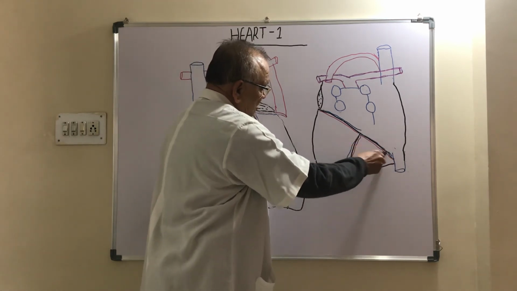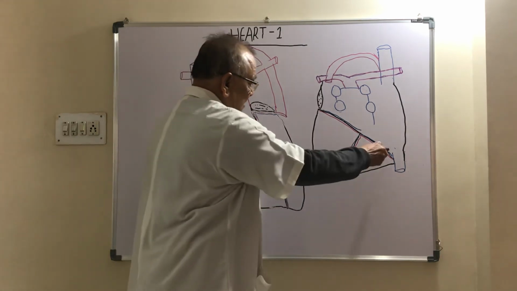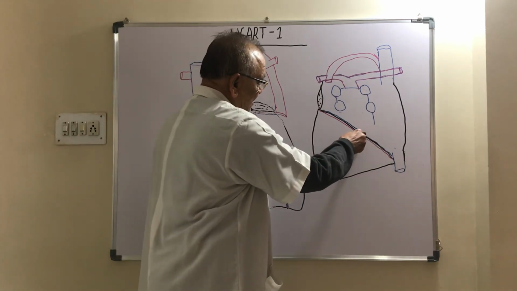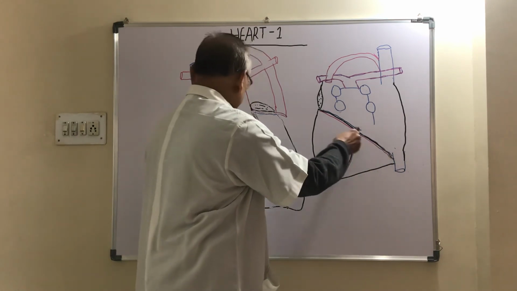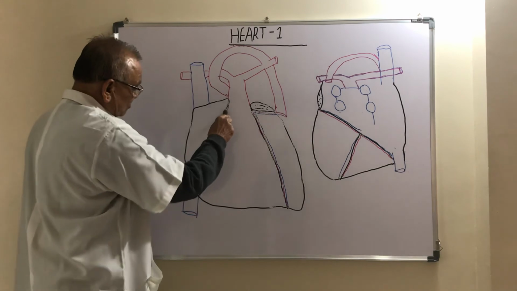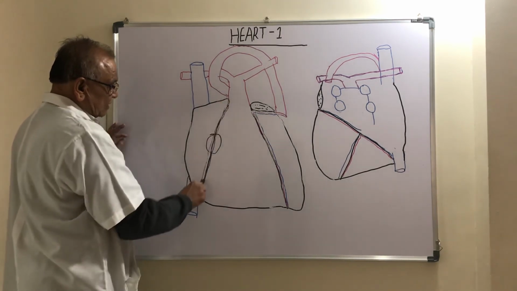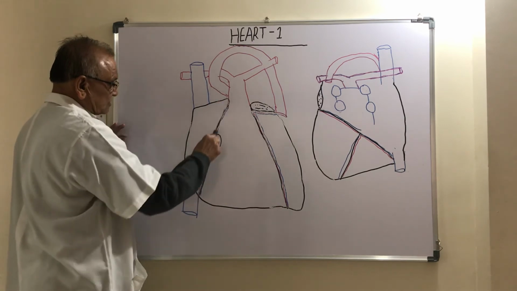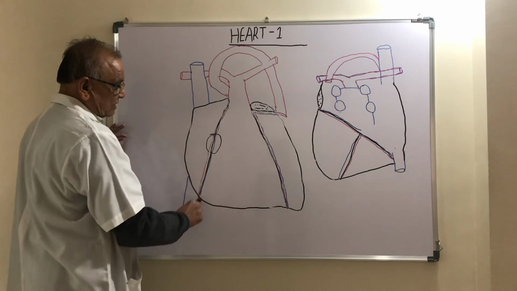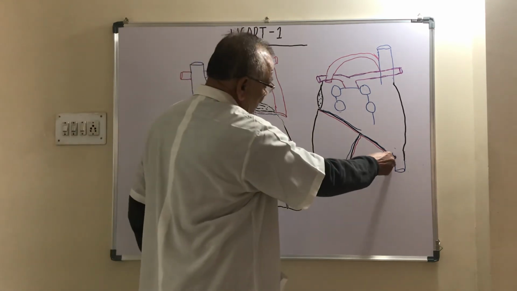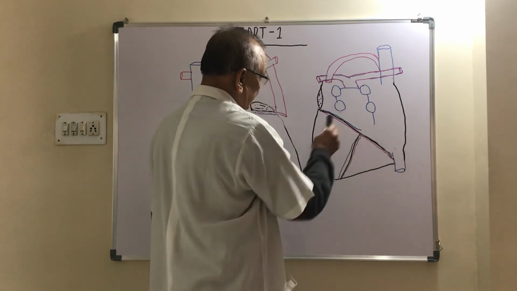Now, the right posterior coronary sulcus is traversed by two structures: the right coronary artery and the small cardiac vein. So in the right anterior coronary sulcus, two structures are running: one is the right coronary artery, the second is the small cardiac vein. In the right posterior, also two structures are running, the right coronary artery and the small cardiac vein.